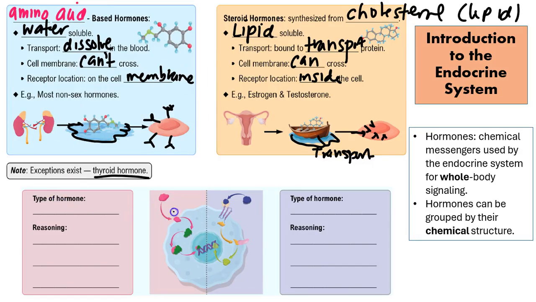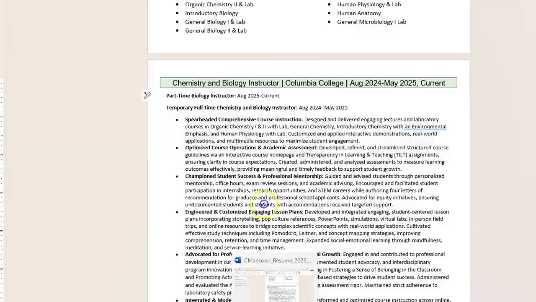Now, let's go ahead and look at this little diagram here. And we want to ask ourselves, just by looking at this diagram, which is a steroid hormone and which is an amino acid-based hormone? We have here in the pink, and we also have the purple. So the first thing you want to do is just examine it. Let's say that these are our hormones here, and this is our hormone here. So this hormone is going to be able to cross the cell membrane and go inside of the actual cell to bind to its receptor. It's all about binding a receptor. And then that bound hormone receptor relationship is going to be able to send a signal to the DNA inside the nucleus. Whereas over here,